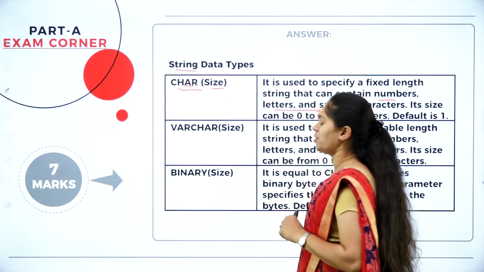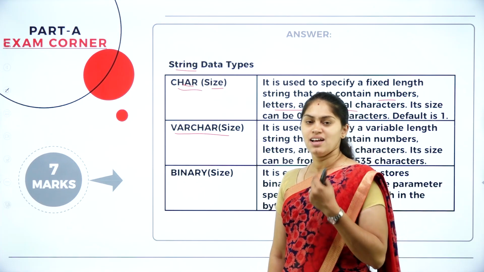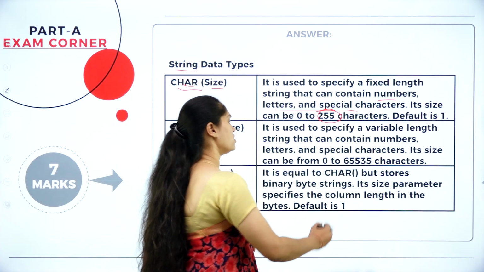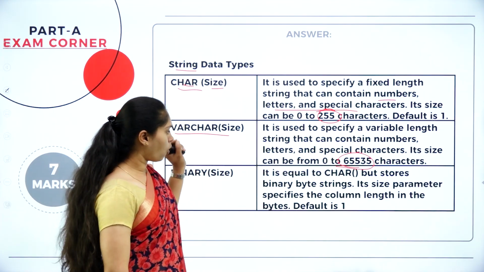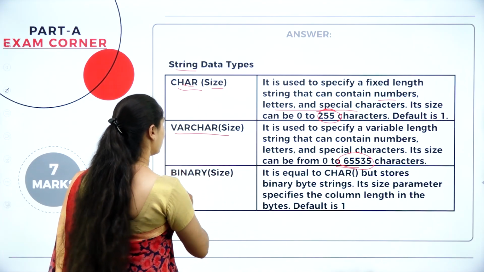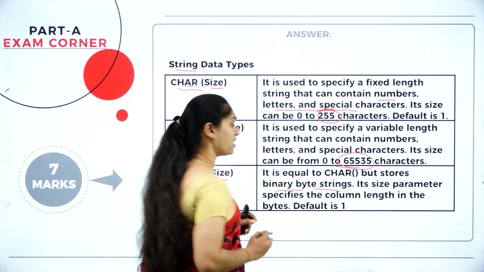It will hold up to 255 characters. And also we have varchar of size. There also we have to mention the size, and it is able to hold up to 65,535 characters, and it can be any letter, special character or number as well. And also here we have binary. Binary will store a binary string.